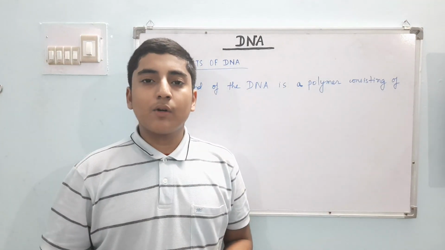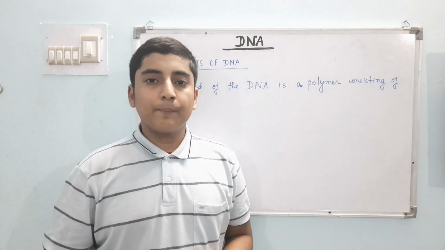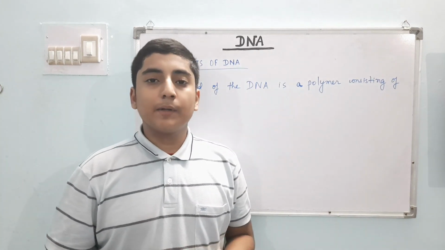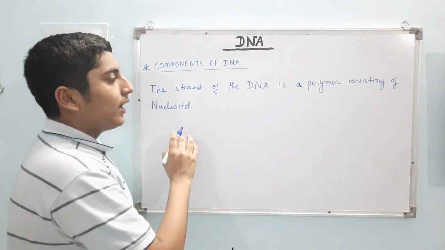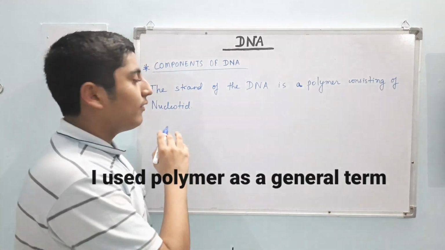Now we will discuss the components of the DNA, the material by which the DNA is made up. So look here, the strand of DNA is a polymer consisting of nucleotides.